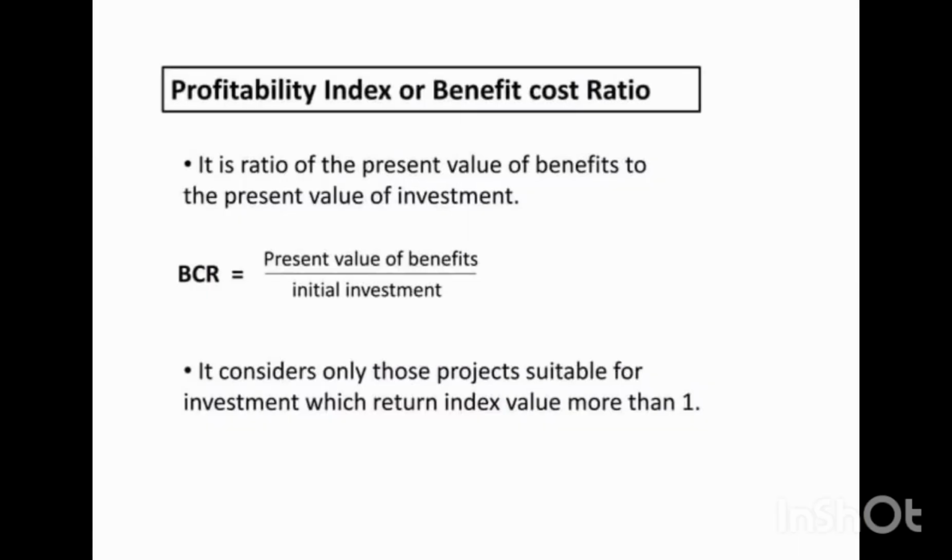Profitability index or benefit cost ratio. It is the ratio of present value of benefits to the present value of investment. Its formula is to divide present value of benefits by initial investment. It considers only those projects suitable for investment which return index value more than 1.